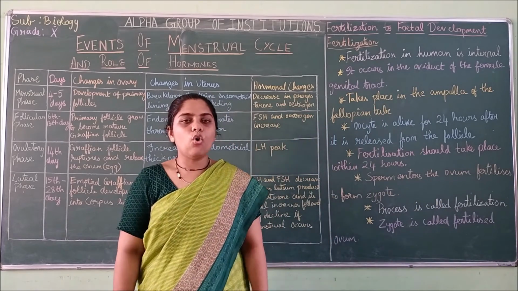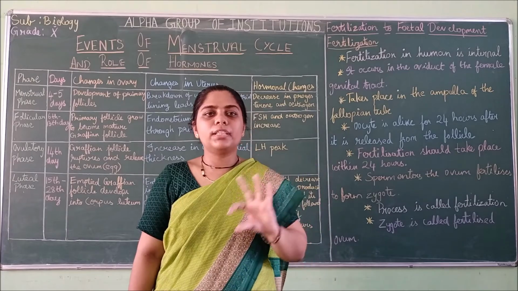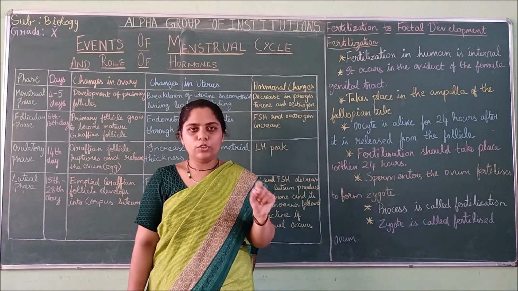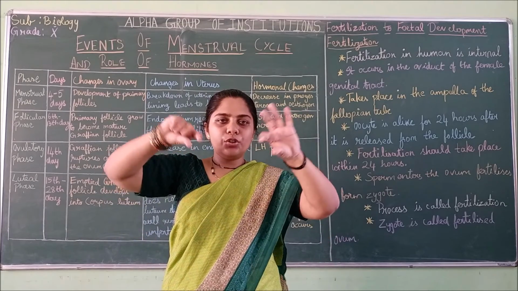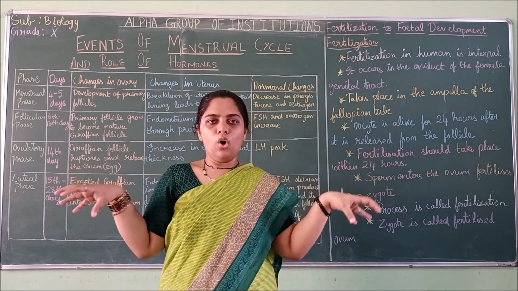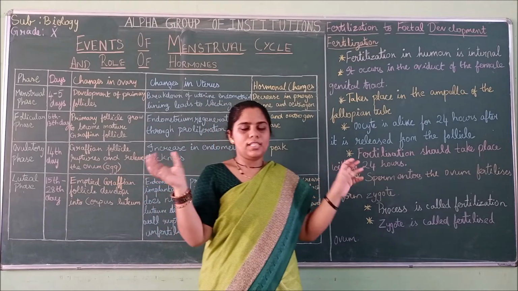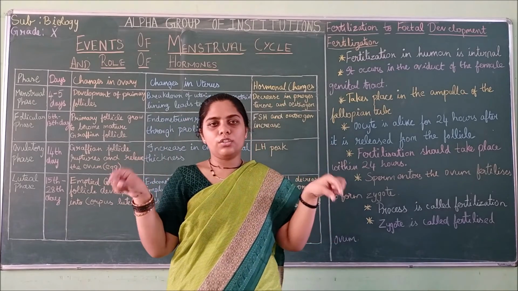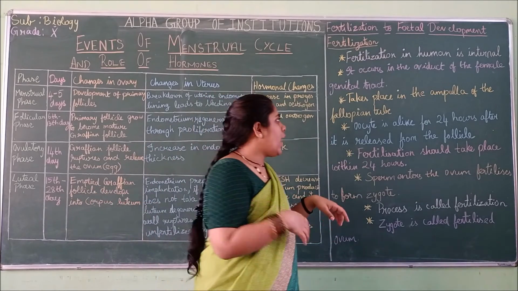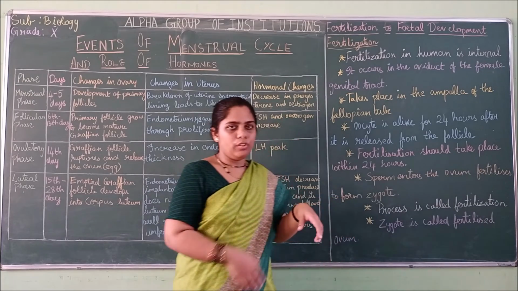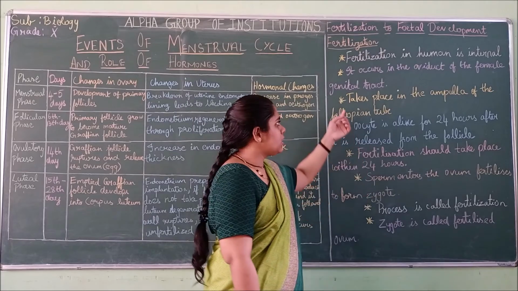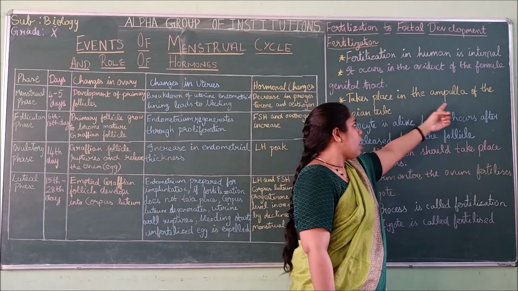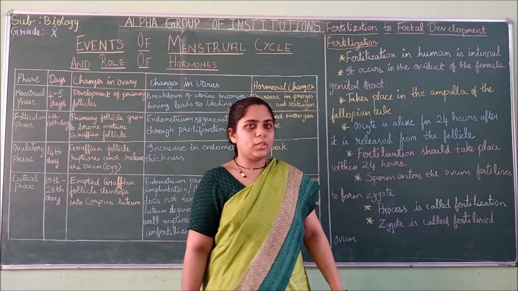The oviduct is nothing but the fallopian tube. If you know the female reproductive system, you know the tube that holds the ovaries. That tube is called the fallopian tube or oviduct. There only fertilization occurs, in the ampulla of the fallopian tube.